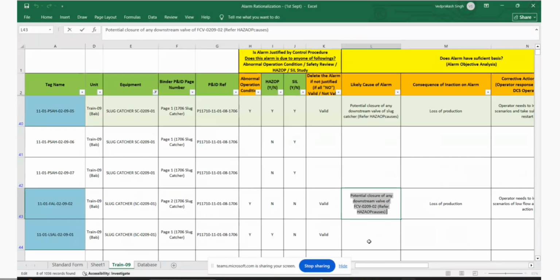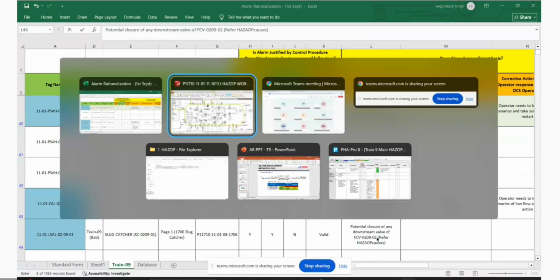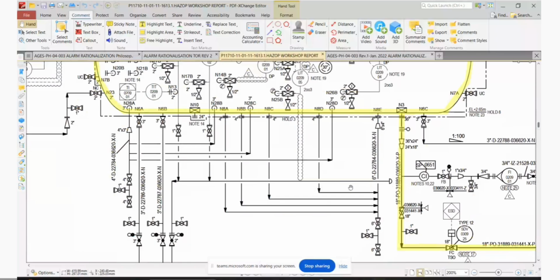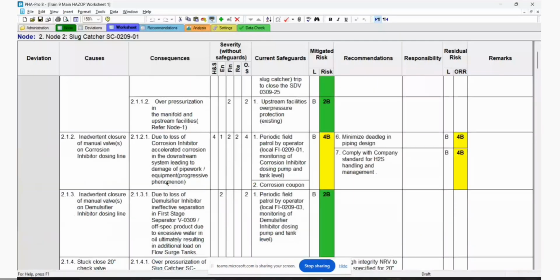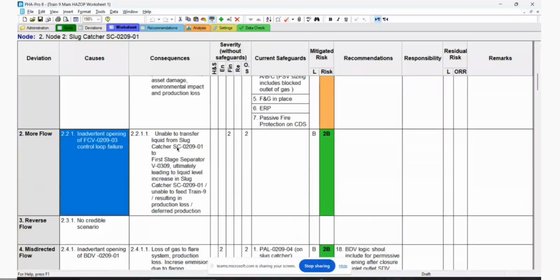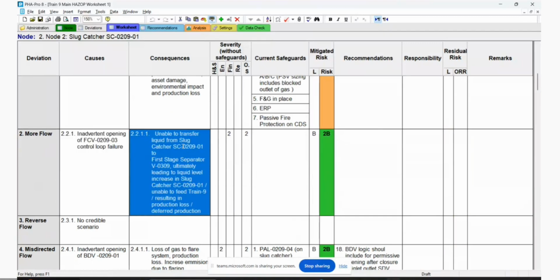We can go to the worksheet of HAZOP. For sure, there's LASL there, right? Low level. Let's go low level. What is it? Yes, HAZOP, low level or more flow. More low level, inadvertent full opening of the controlling failure. I lose the level inside the vessel. You lose the level because that FCB, which we have just discussed, malfunction full open.